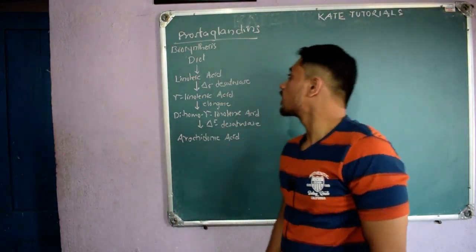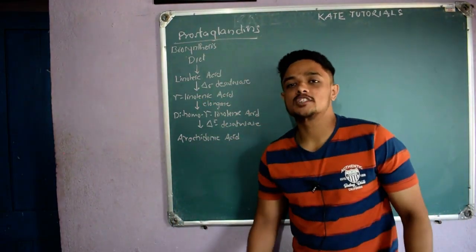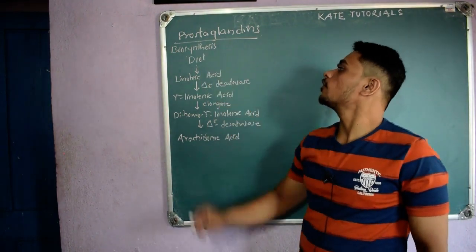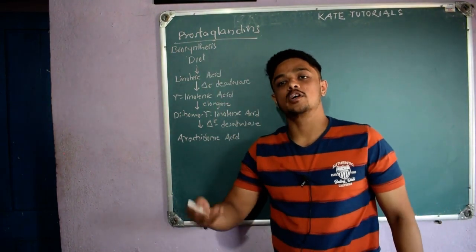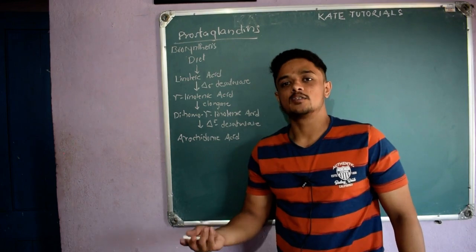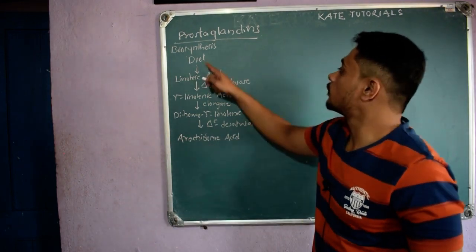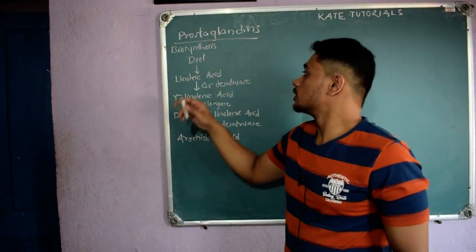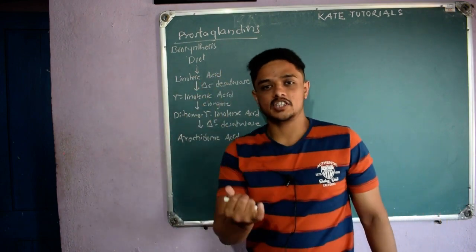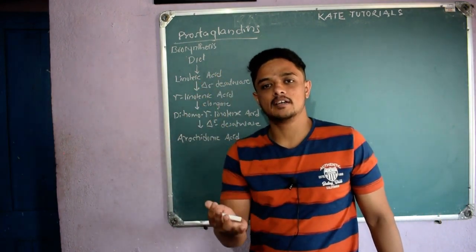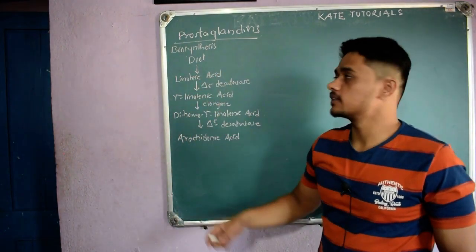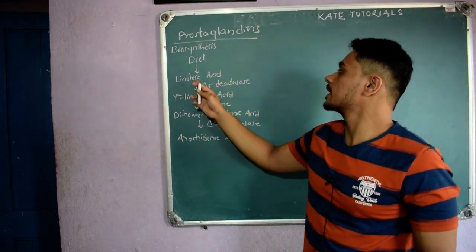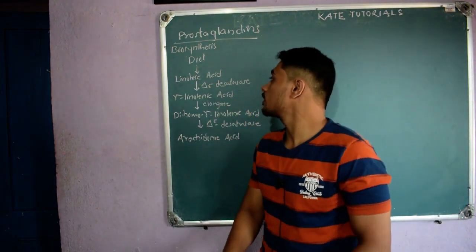So in this video we are going to discuss the biosynthesis of prostaglandins, right? How it is going to be synthesized, from which food we will get it, right? From diet, meaning what we take. Most of the time it is fish, chicken, meat, and some vegetable oils. From diet we will get this linoleic acid.